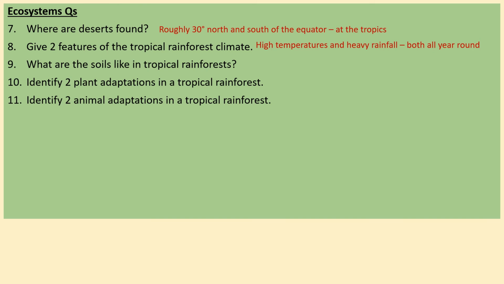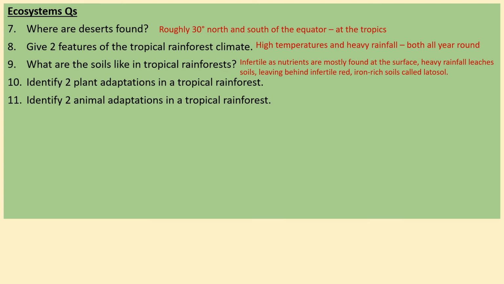Number 9, what are the soils like in tropical rainforests? Well, generally they're pretty infertile, which is surprising in some ways because we'd expect that this really biodiverse environment would have quite fertile soils. But as we know, the soils are pretty shallow, they're pretty infertile. A lot of that is because of heavy rainfall leaching the soils, which is where the rain washes away any of the nutrients. And it leaves behind this infertile red iron-rich soil called latosol.